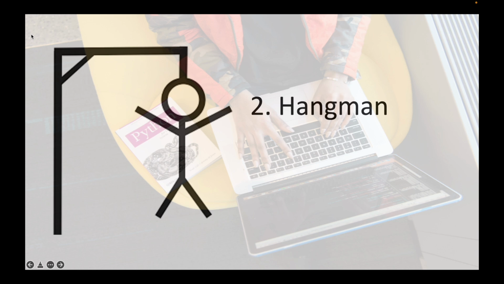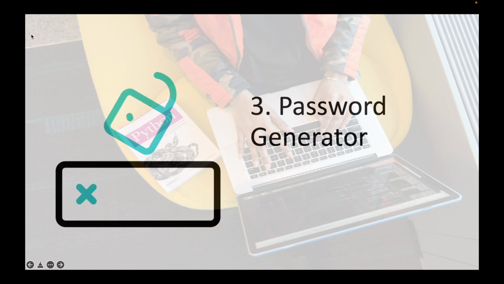By using that, the computer will decide which word it wants to give you, and then you start guessing the letters. Until the hangman is made, you keep guessing. If the hangman is made and you haven't finished the word, then you lose. But if you guess the word before the hangman is made, then you win. So this is hangman.